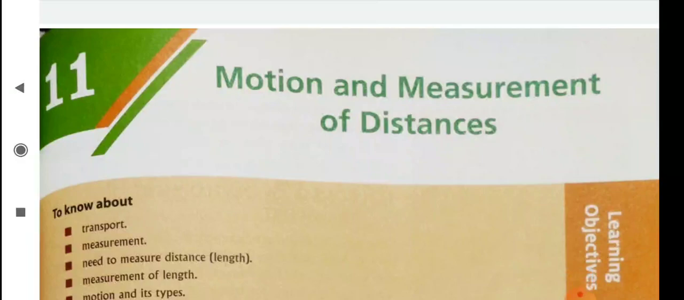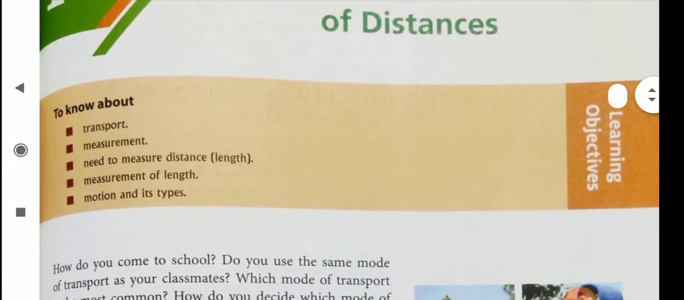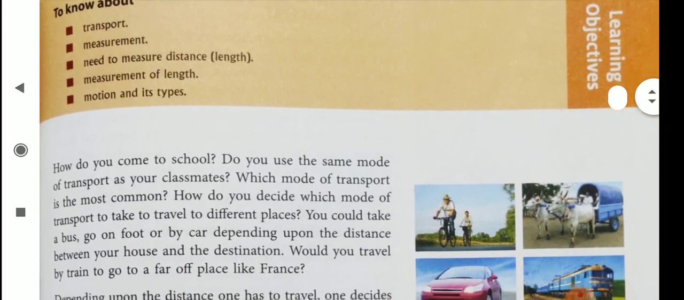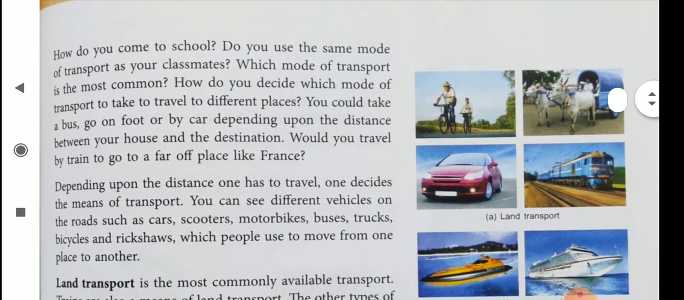Children, now we will read about chapter 11, Motion and Measurement of Distance. So, dear children, open your book and see page number 145. In this chapter, children will discuss transport, measurement, the need to measure distance, which means length, measurement of length, motion and its type.